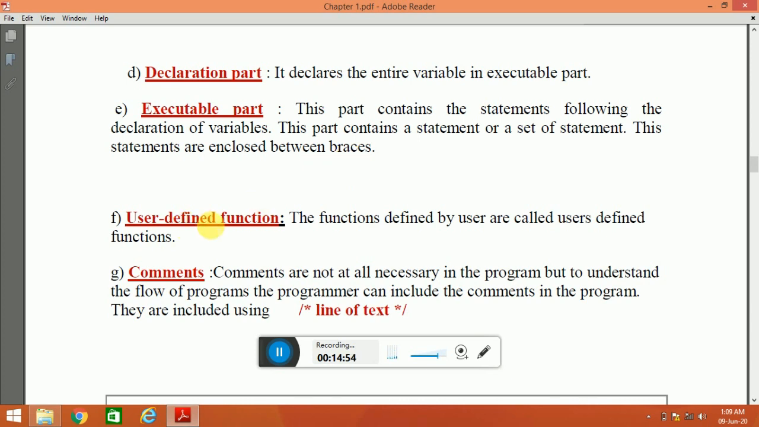Now, user defined functions. The functions defined by the user are called user defined functions. These user defined functions are generally defined after the main function.